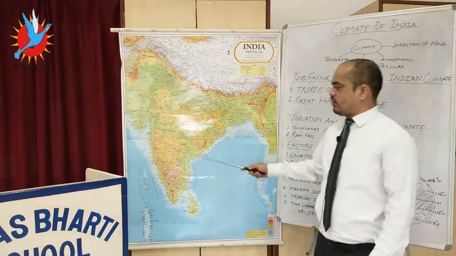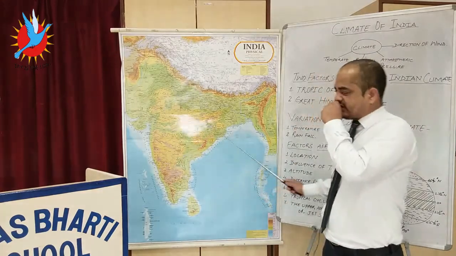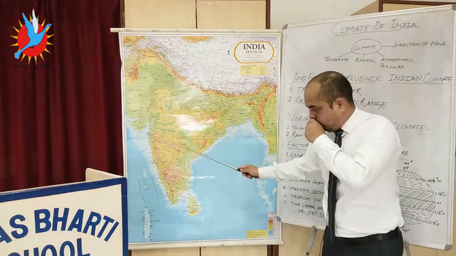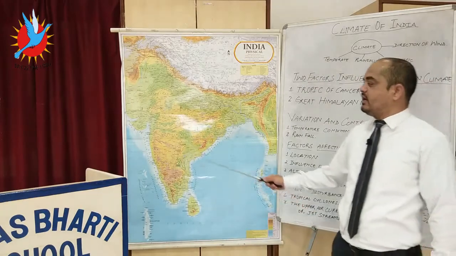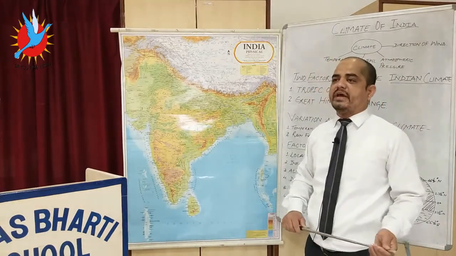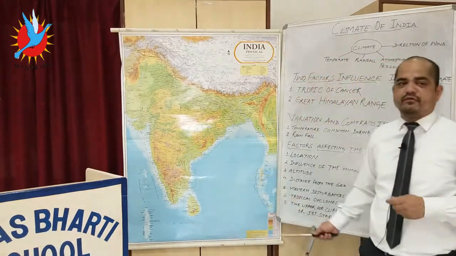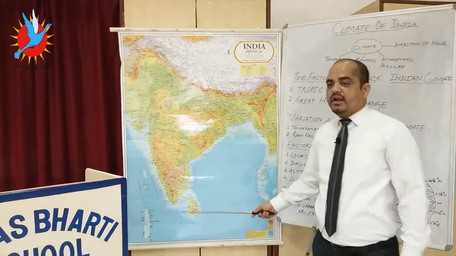Now next, those areas which lie toward the Eastern Ghats or Western Ghats or eastern coastal plain or western coastal plain have a moderate type of climate, oceanic type of climate or marine type of climate, because they are generally influenced by the land breeze and sea breeze.